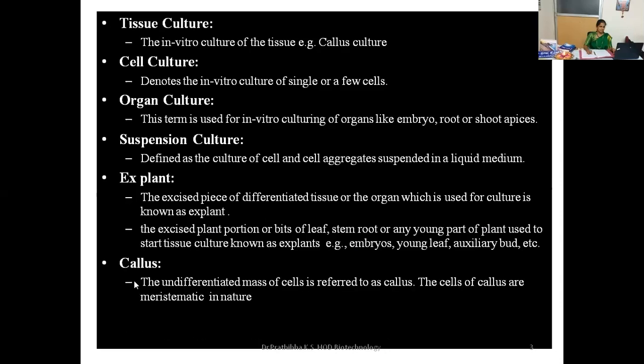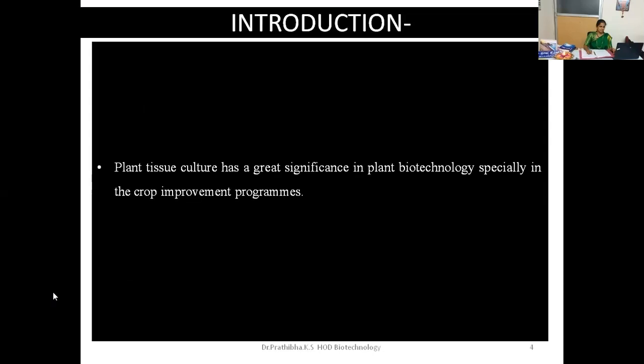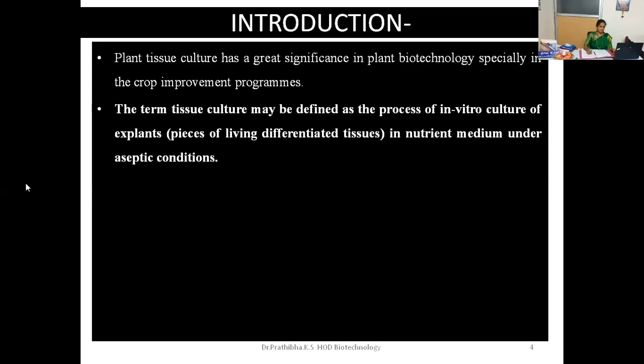Then coming to the callus. What is callus? The undifferentiated mass of cells is referred to as callus. The cells of callus are meristematic in nature. Here I told you that any part of the plant you take will be able to give rise to an entire plantlet. Why? Because of the totipotency character. Plant tissue culture has a great significance in plant biotechnology, especially in the crop improvement programs.